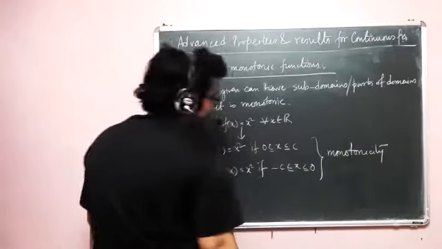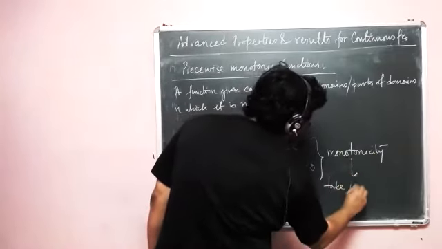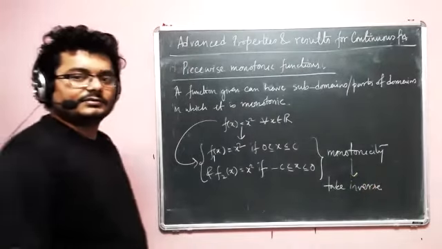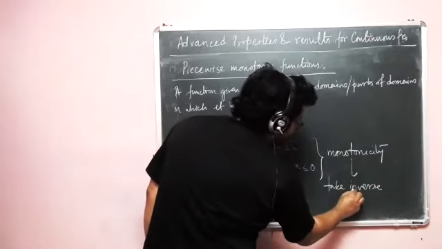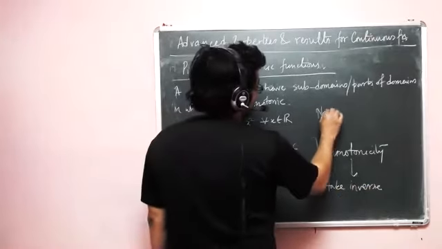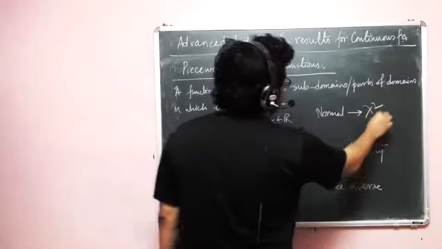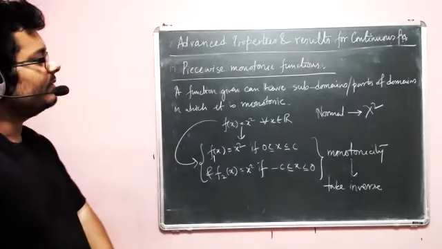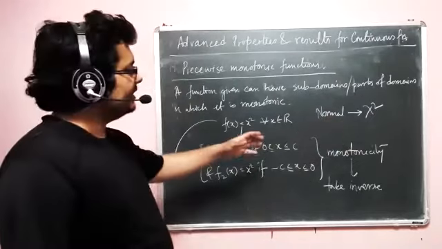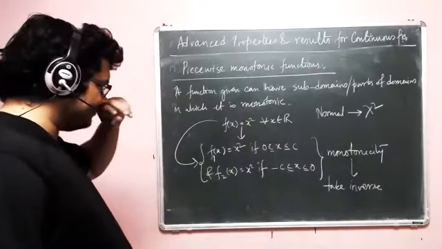And given that, now I can take the inverse. Okay. One of the classic examples of this is going from normal to chi-square. So one of the problems of going from normal to chi-square is basically we know that we square the variate, right? That's how we get the chi-square.